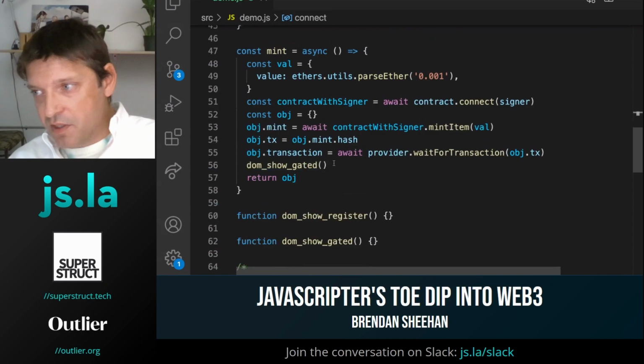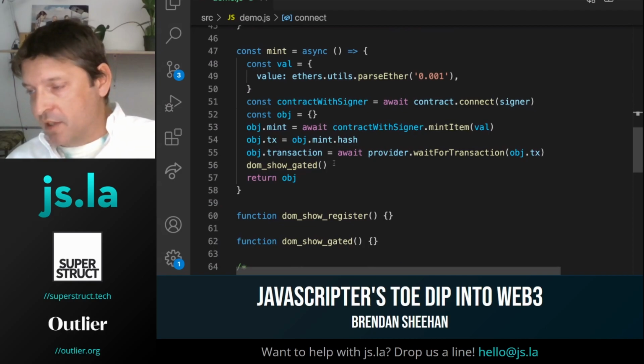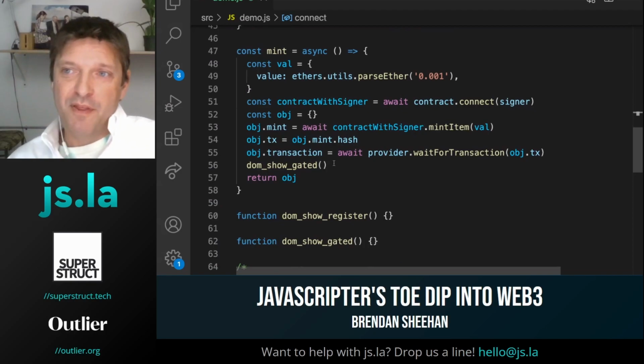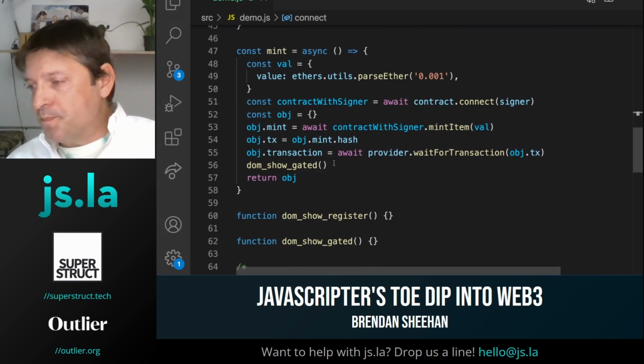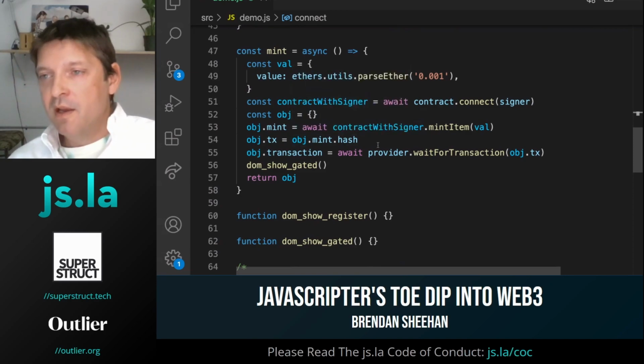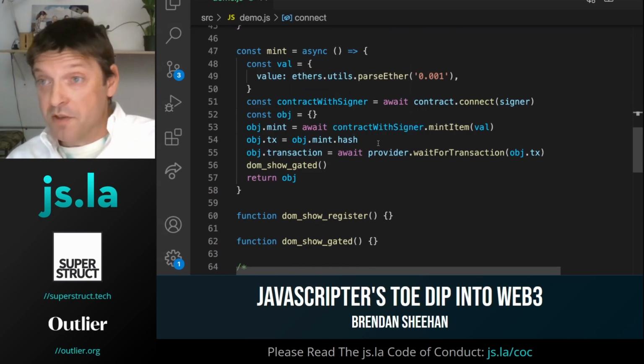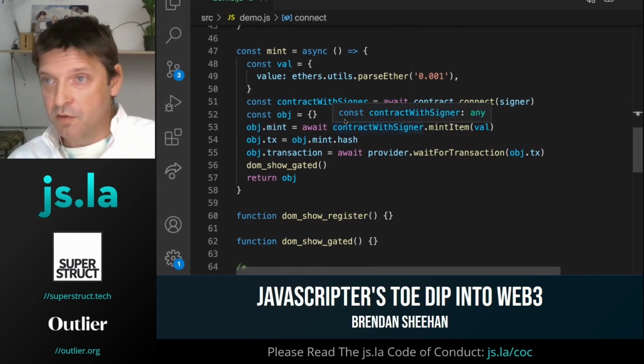Cool. So the next function is the mint function. The first thing we're doing here is asking ethers to parse the amount of Ethereum that we're going to send. And obviously, if this is on the front end, it could be hacked, but it's really up to our contract on the blockchain to enforce whether there are enough funds coming into it to actually execute the transaction or not.